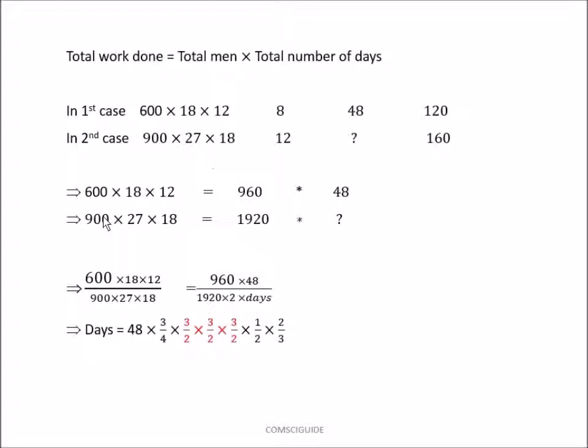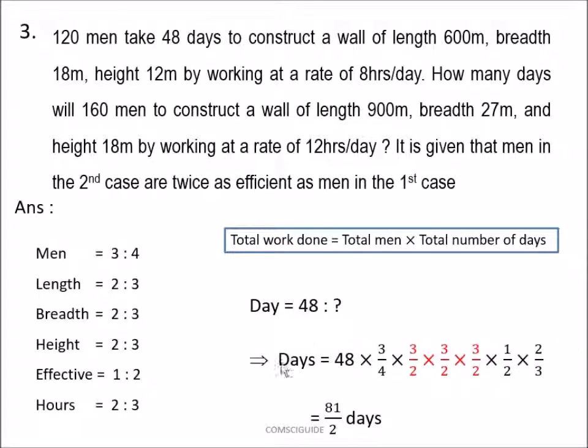So total work is equal to total men into hours per day into number of days. And similarly in the second case, total work is equal to total men into hours per day into total number of days. This we have to find out. So by cross multiplying we will get these ratios as I have shown in the previous slide, which gives 40 days plus half day.